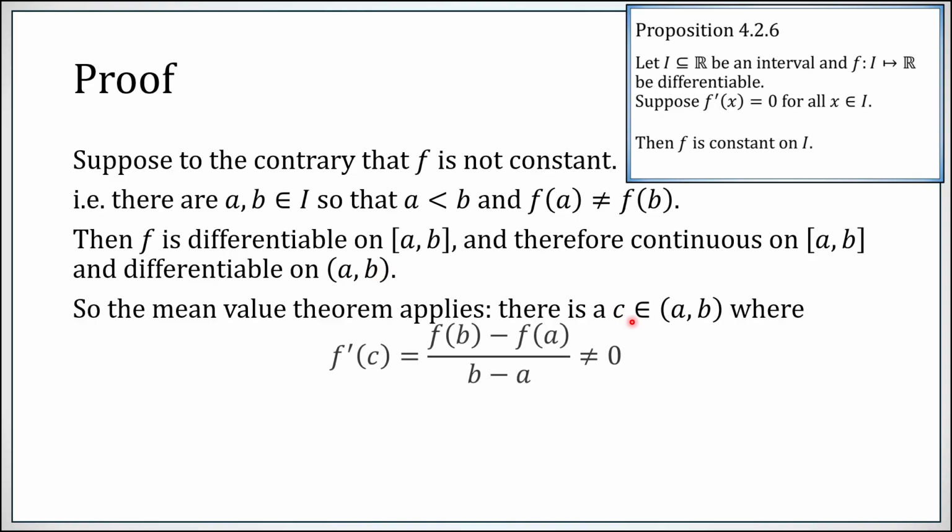So there must be a point in between where the value of the derivative is equal to this nice straightforward quotient that doesn't have a limit. However, f(b) is not equal to f(a), so this is not equal to 0. So under the assumption that a function is not constant, there must be at least one point where the derivative is not 0. In other words, if the derivative is always 0, the function must be constant.